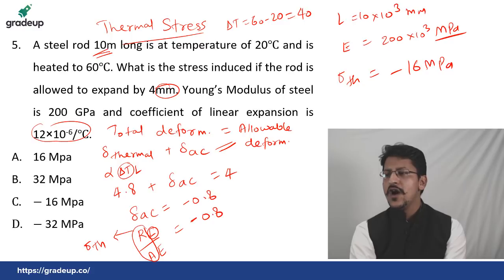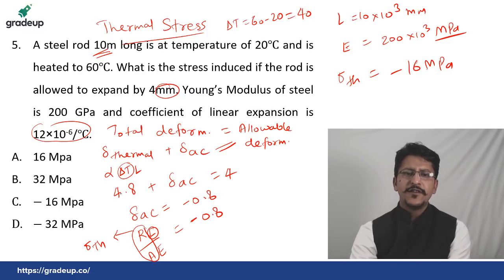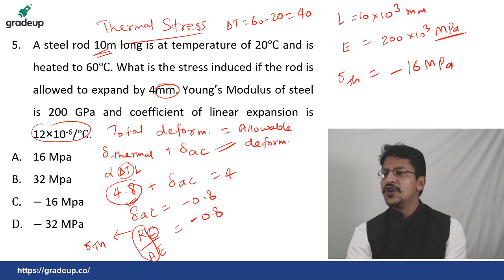A lot of you were going for A. That's why I told you that the numerical values are only 2, but it is the game of plus and minus. If the answer is in minus and you put it in plus, you will lose 0.66 marks or 0.33 marks, depending upon whether the question is of 2 marks or 1 mark. So check the minus sign also, after you have found this value, which is the deformation due to thermal only.